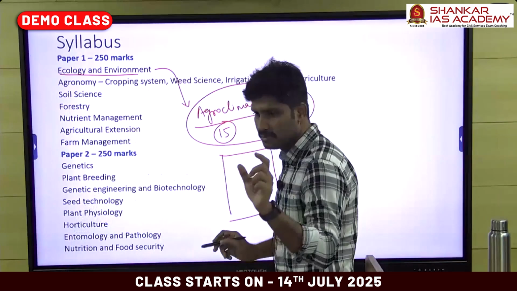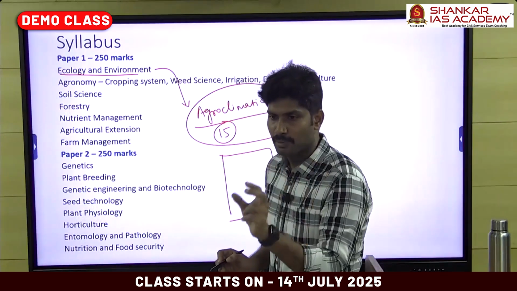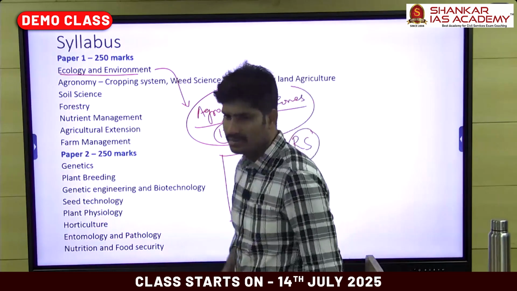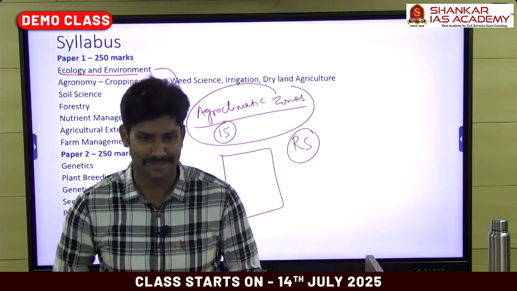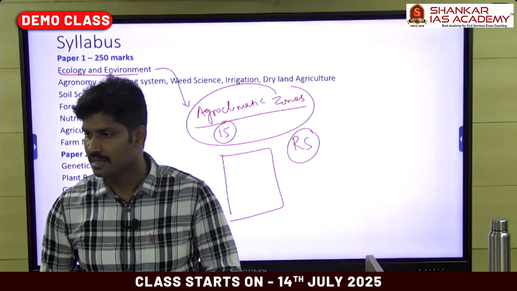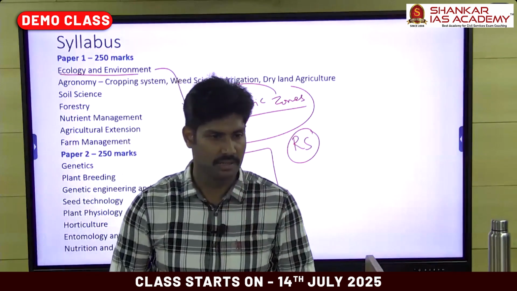Again, there is one topic in our syllabus, just a single line: applications of remote sensing in agriculture. Remote sensing, everyone knows, right? Not necessarily an agri graduate, everybody can write an answer for this question. Applications of remote sensing in agriculture. This is a syllabus topic, right?